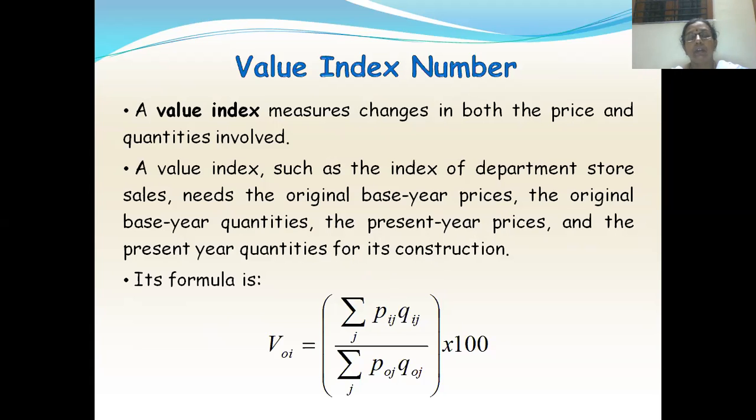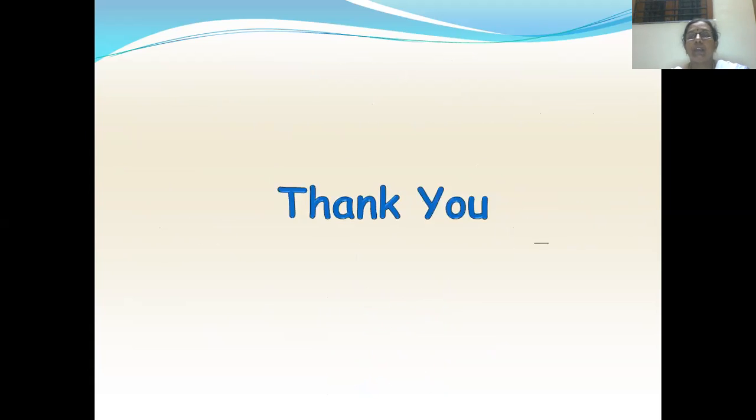So the value index formula is given by V0 equals summation over J Pij Qij by summation over J P0J Q0J. That is the price and quantity of the current year over the price and quantity of the base year, into 100, which will give you the value index number. So these are the three types which we have discussed now: the formulas of three types of index numbers, price index number, quantity index number, and value index number.